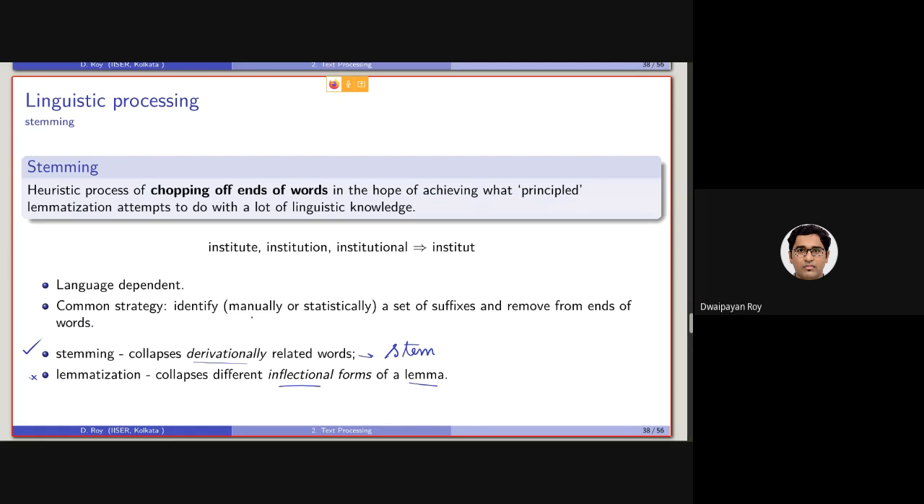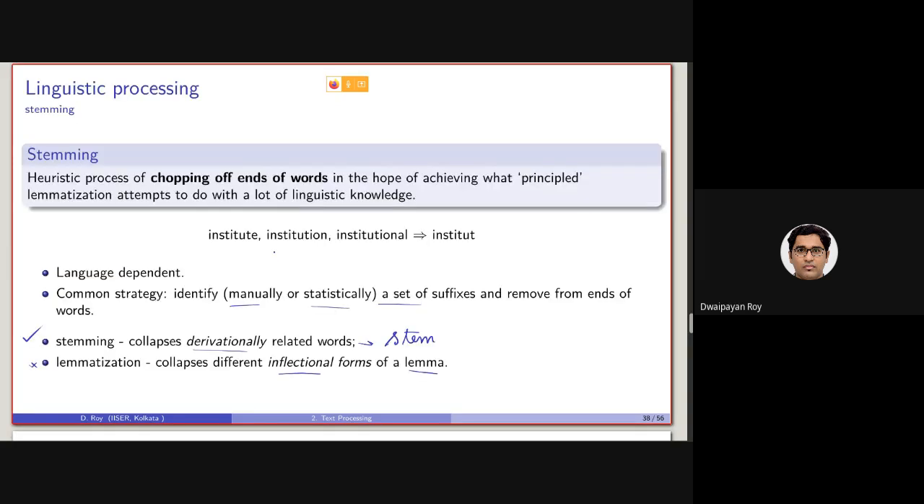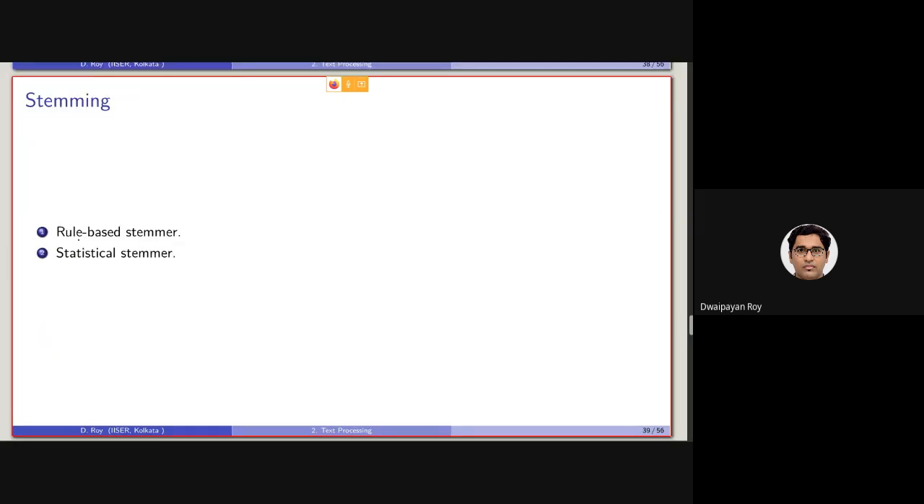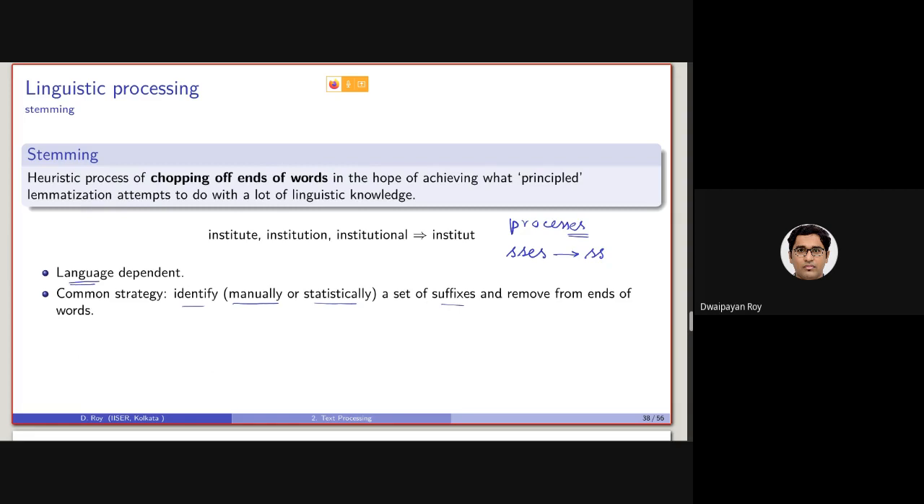We will be using stemming in this course. But again, there are two strategies of making this set of suffixes. One is manually, another is statistically. The manually made set of rules or set of suffixes are called rule-based stemmer. As we have written here, if we see a word ending with SSES, we will be transforming it to SS.